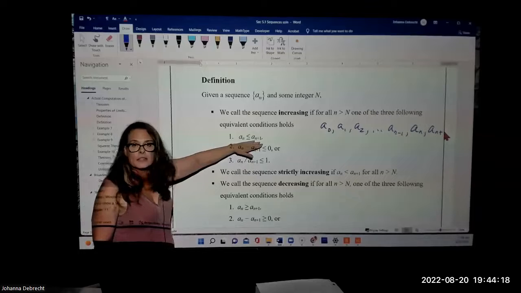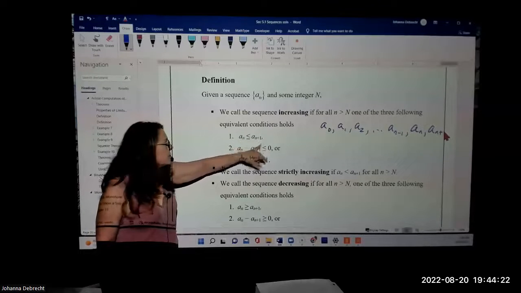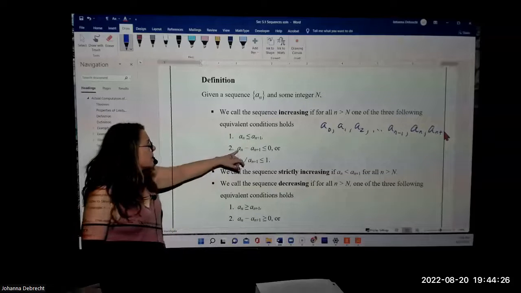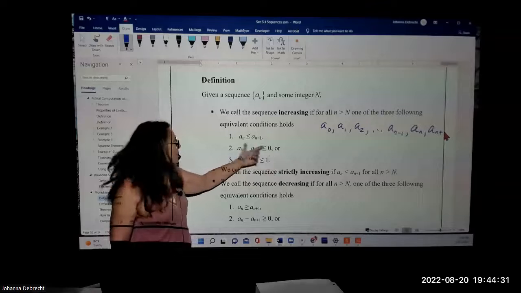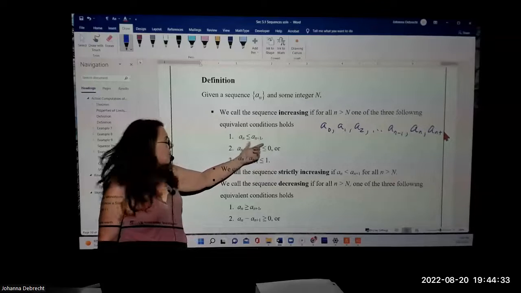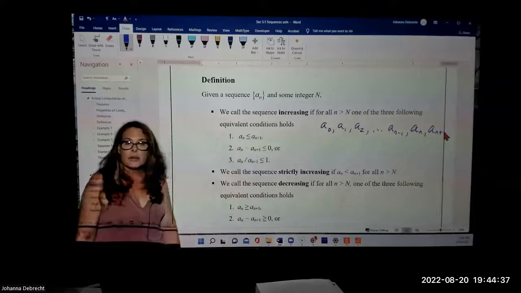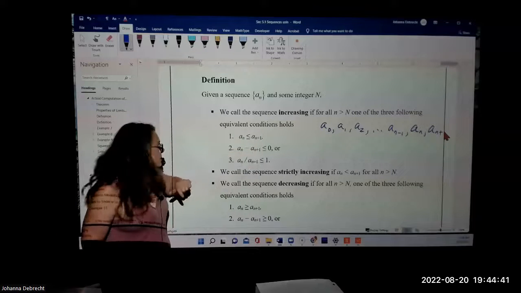You start basically with this relationship that the one in front is less than or equal to the next one. And you could subtract a sub n plus 1 from both sides and show that a sub n minus a sub n plus 1 is less than or equal to 0. This comes directly from this inequality by subtracting the a sub n plus 1 term from both sides of the equation. So that makes sense. So these two are in fact equivalent to each other.